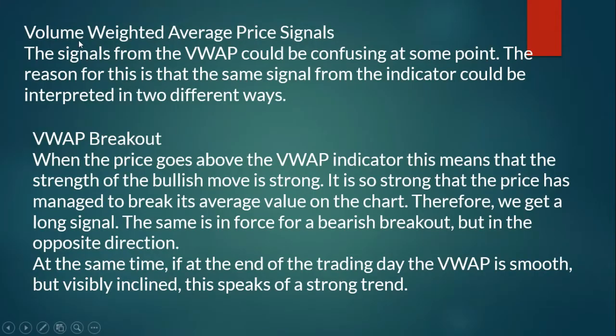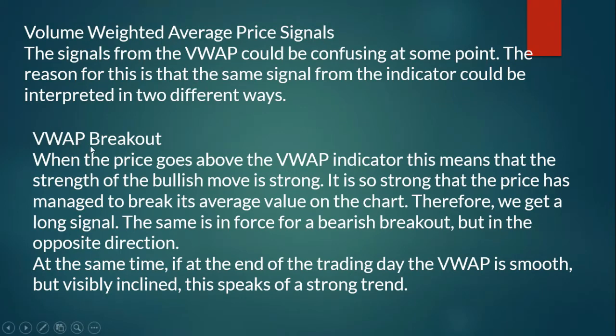Okay, volume weighted average price signals. The signal from the VWAP could be confusing at some points. The reason for this is that the same signal from the indicator could be interpreted in two different ways. That means the VWAP signal will sometimes be confusing. It won't be easy to predict, and you have to wait for the signal and wait for the confirmation so that you can take a trade and get your profits. So I'll be explaining how to take a trade using VWAP.